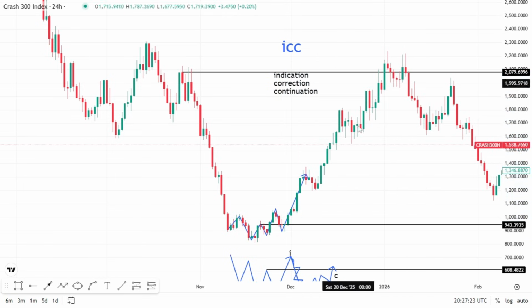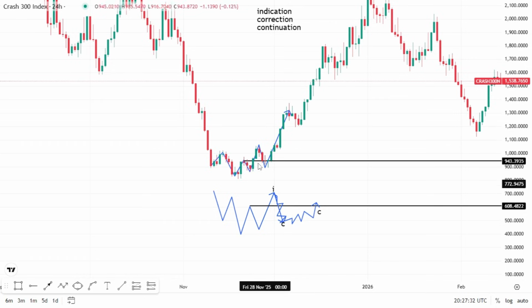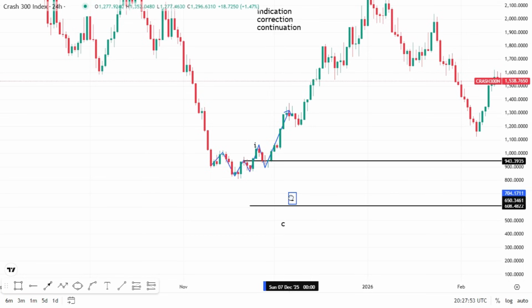Let me now show you how you go back to the 4 hours bar, because I never explained that one. I can't remember how you go back to 4 hours to find this correction. Let me clear everything. In this place now, this is our indication, our I, our C, first C, and coming above this place is our second C. That is indication because it break above this place. Correction because it entered here.